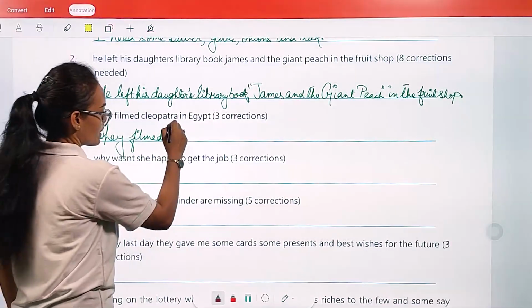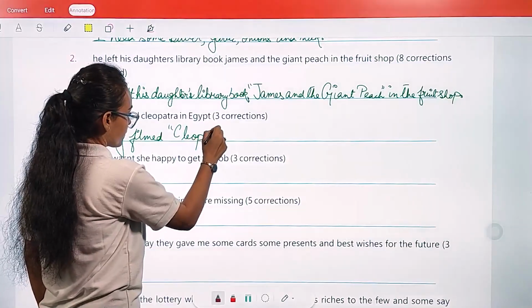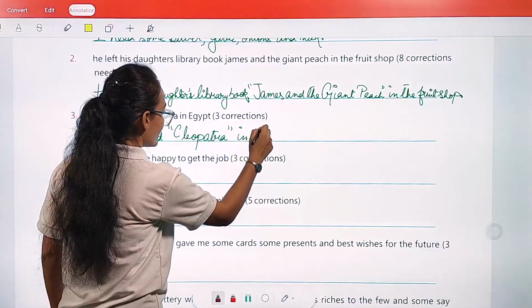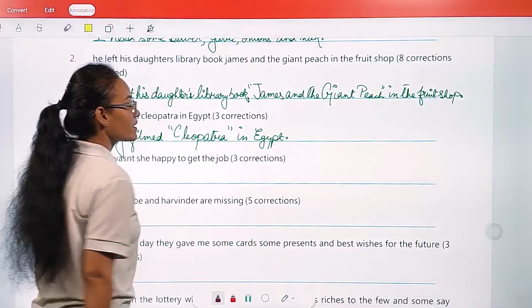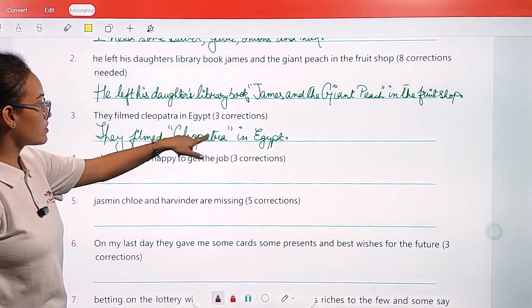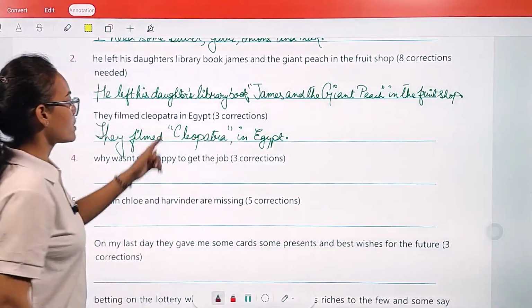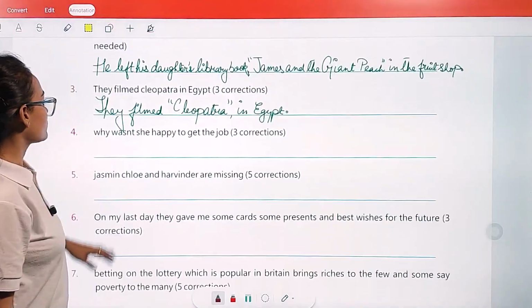They filmed Cleopatra in Egypt. 3 corrections are required. 1, 2, 3.